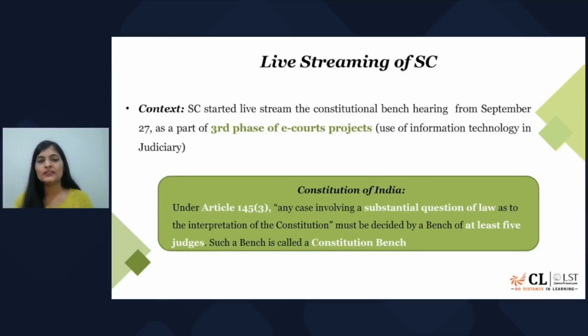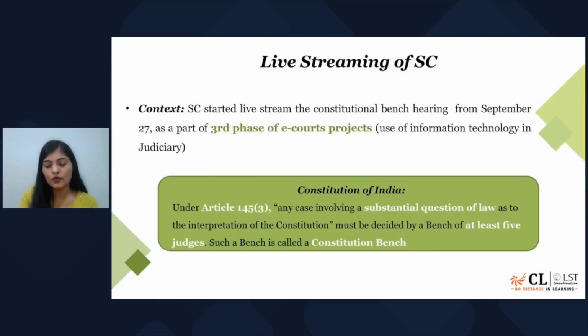Now, recently, in September, the third phase of this e-court project actually started. It is going to be only for the constitutional bench. Okay, now this is the key: constitutional bench. Remember this. Now, what is a constitutional bench?